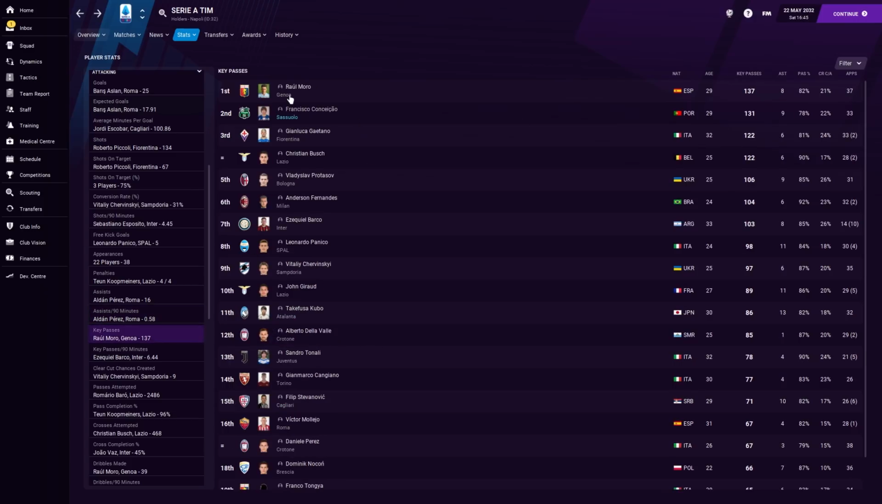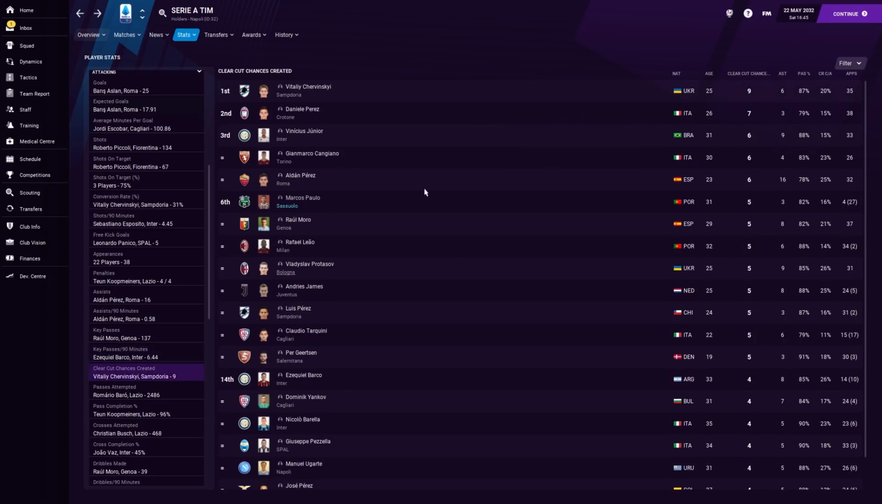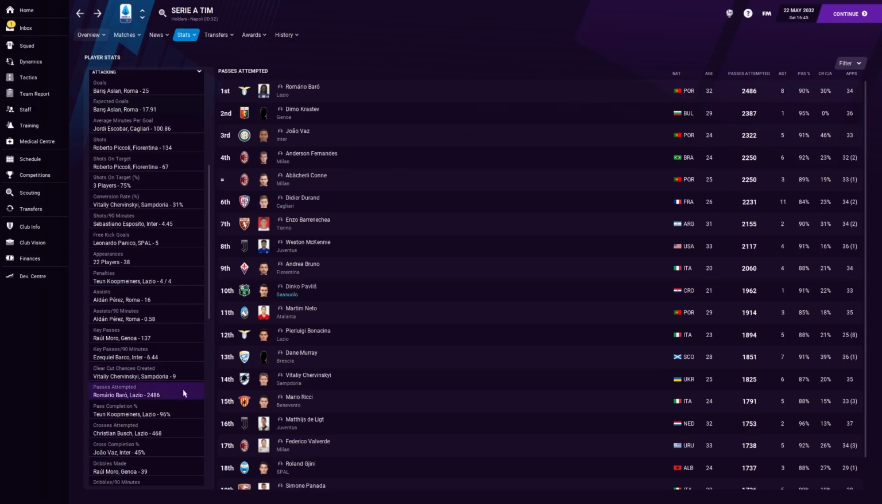Key passes. Conceição, again, because he takes set pieces. That's generally speaking how most of these players get these key passes. Key passes per 90 minutes as well. Anyone else on there? No. Clear-cut chances as well. One thing I will do as well is, like last year, have a look at some of the relegated sides and just see if there is anyone that's worth picking up. It's always a difficult one, but you never know. We might find someone magical. They probably just cost too much, which is usually the problem.